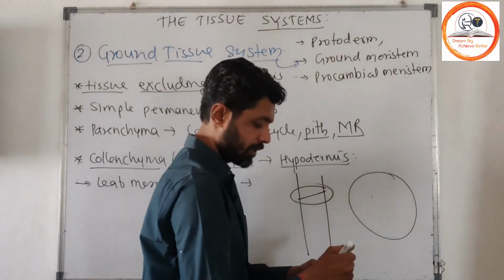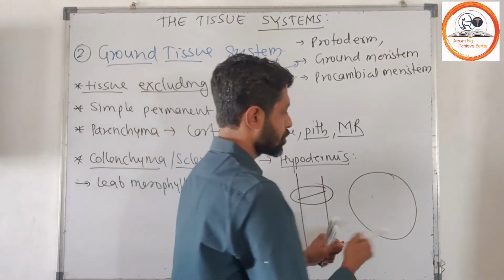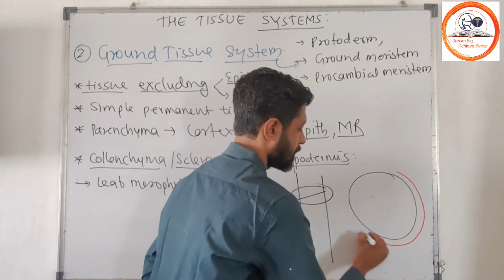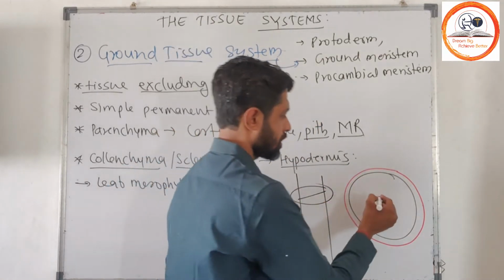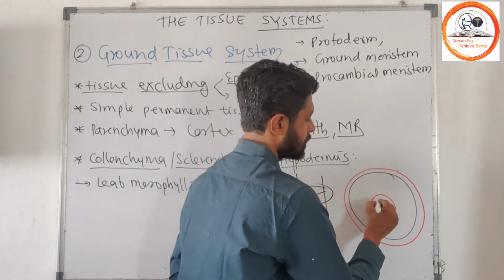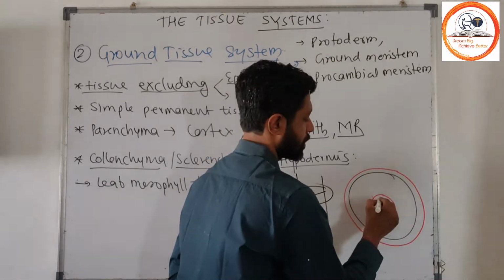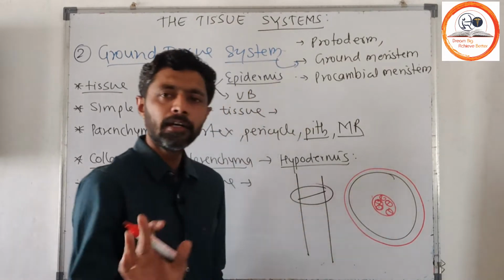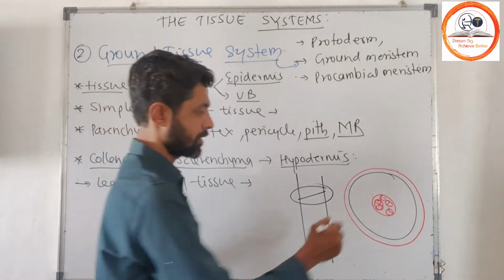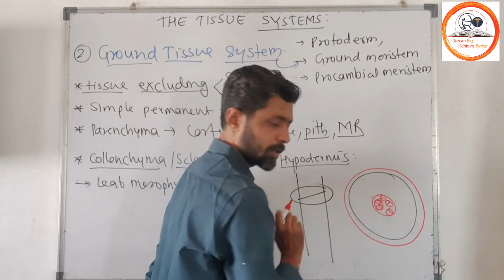Here your outermost tissue is considered the epidermal tissue, and somewhere inside the epidermal tissue there is going to be the presence of vascular bundles. Likewise, patches of vascular bundle will be there, that is xylem and phloem. We will consider vascular tissue later, but here there are patches of vascular bundle.